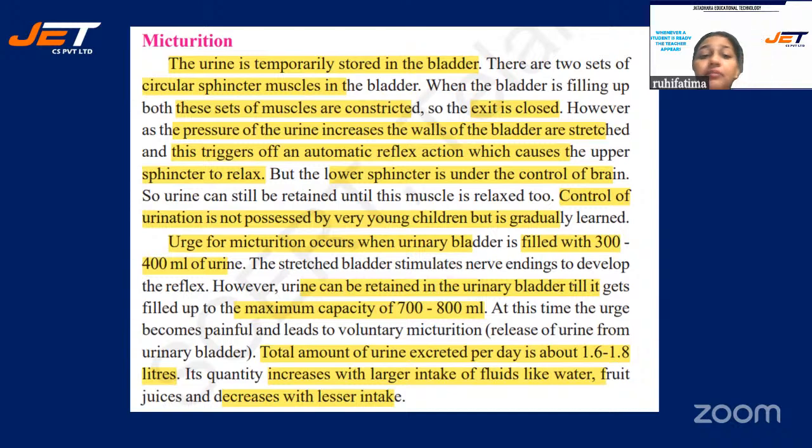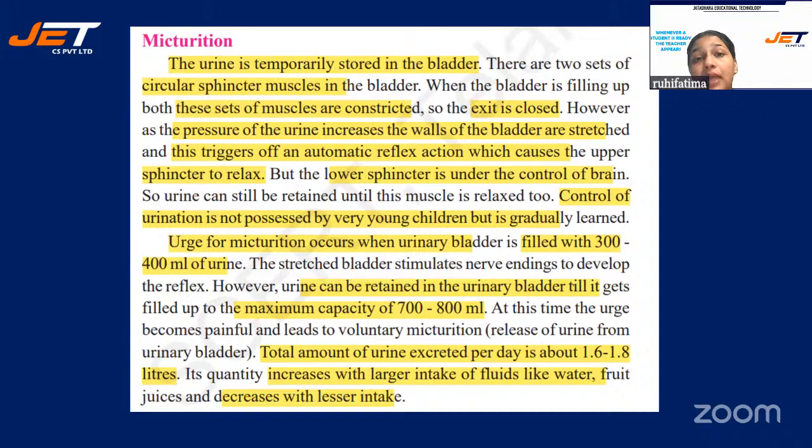Urge of micturition occurs when the urinary bladder is filled with 300 to 400 ml of urine. Then your brain starts getting the message that you need to empty your bladder. Urine can be retained in the urinary bladder till it reaches the maximum capacity of 700 to 800 ml.